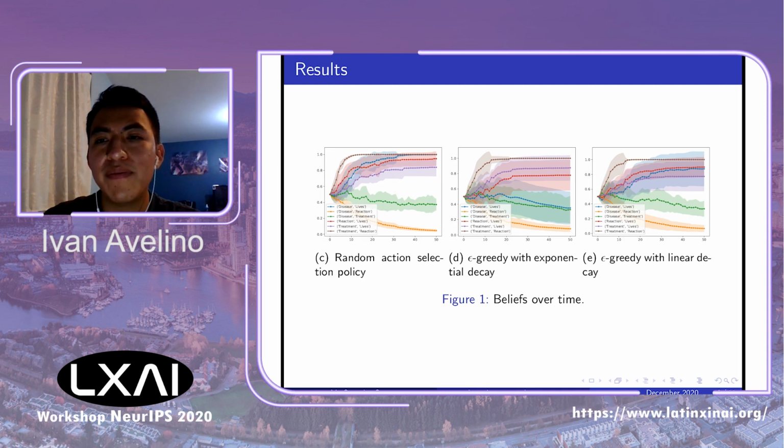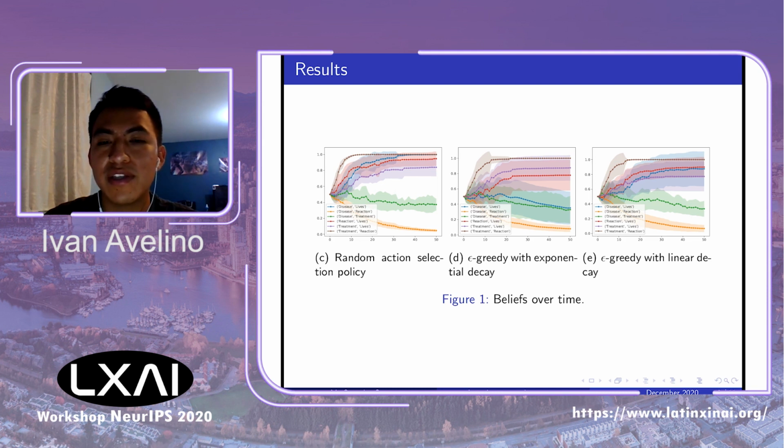Because if an optimal action is selected at every step, then the decision maker takes the risk of not observing enough events in order to update her beliefs, due to the exploration-exploitation trade-off. We propose to compare three different action selection policies.